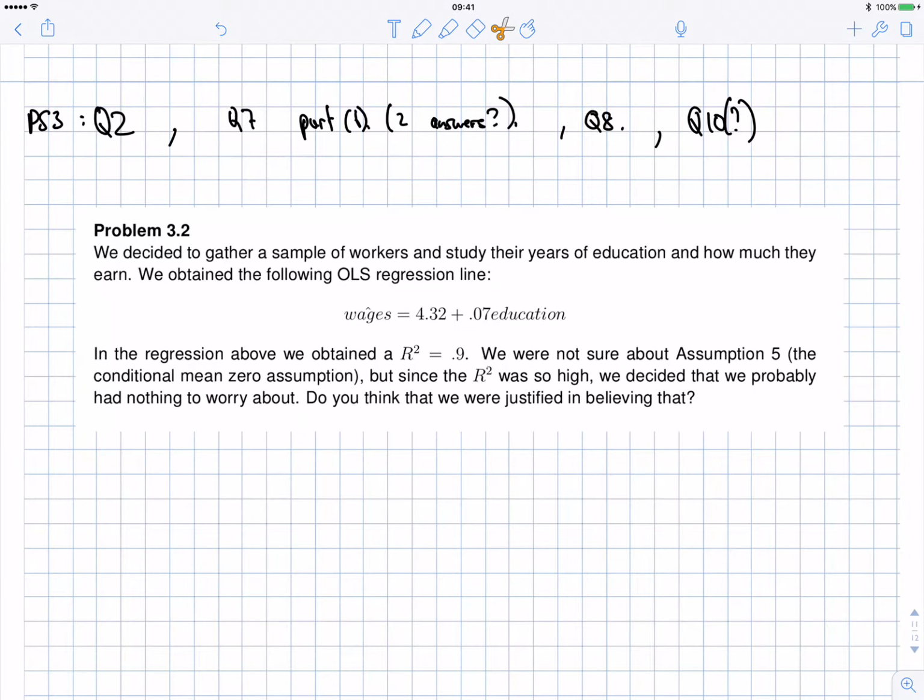So we decided to gather a sample of workers and study their years of education and how much they earn. We obtained the following regression line. In the regression above, we obtained an R-square of 0.9. We were not sure about assumption 5, the conditional mean zero assumption, but since R-square was so high, we decided that we probably had nothing to worry about. Do you think we were justified in believing that?